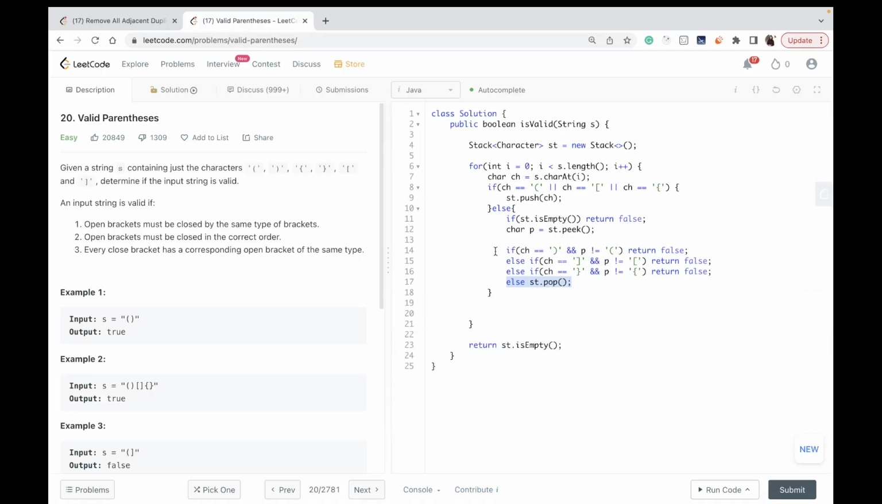Some people try to put the equal conditions also over here. I tried to put the negation because in that case, the code is slightly smaller, but feel free to use whatever implementation you're more comfortable with. The overall idea still remains the same.